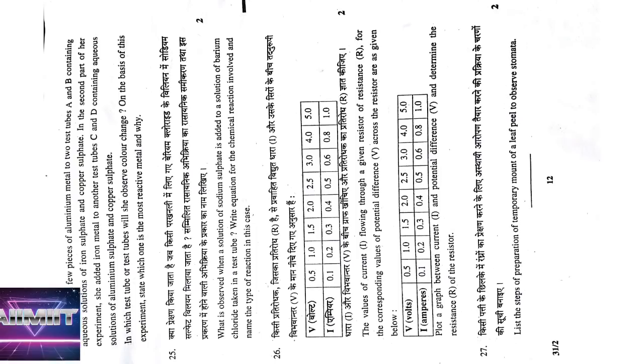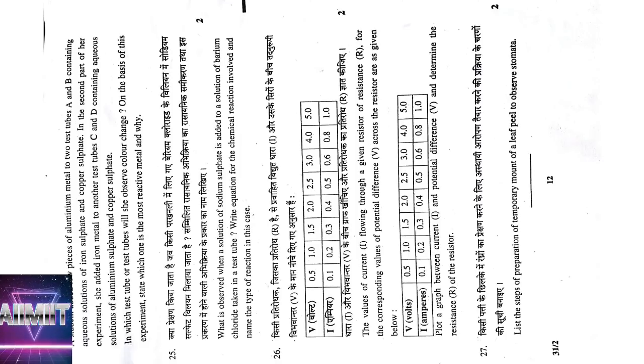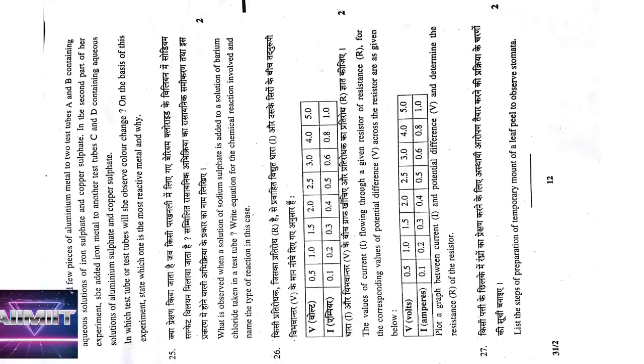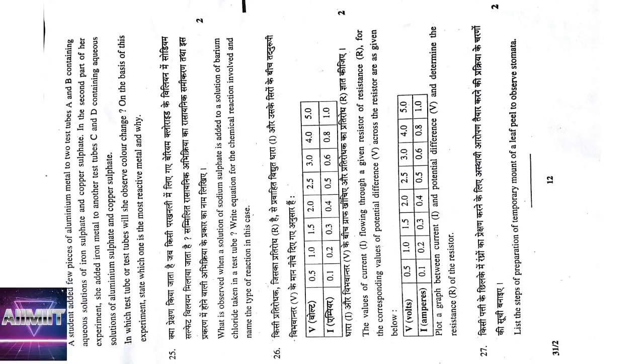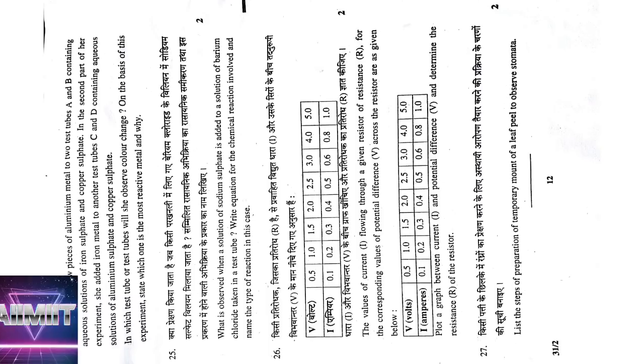Coming to the 24th question in paper number 12, he is saying a student added a few pieces of aluminum metal in 2 sets, A and B, containing iron sulfate and copper sulfate. Aluminum is above iron, so it can displace iron. It is also above copper, so it can displace copper also. In the second part of her experiment, she added iron to C and D containing aqueous solutions of aluminum and copper sulfate. Iron cannot displace aluminum but can displace copper, because iron is below aluminum, so it cannot displace it. Iron is above copper, so it can displace. We have to write about this.